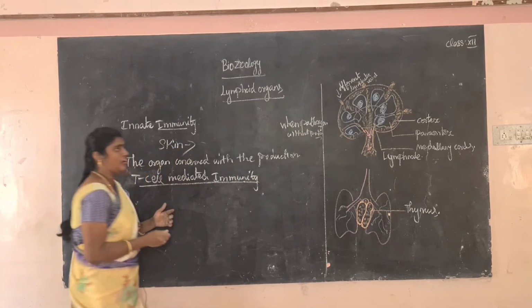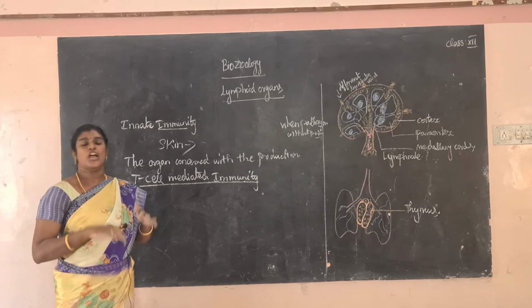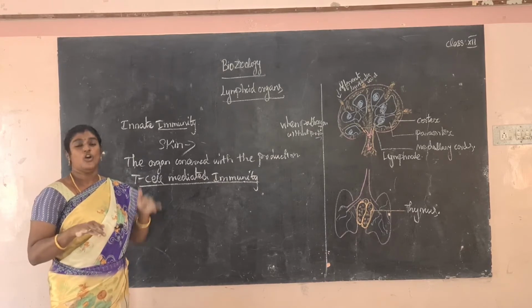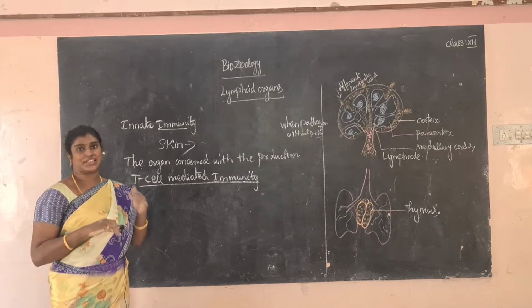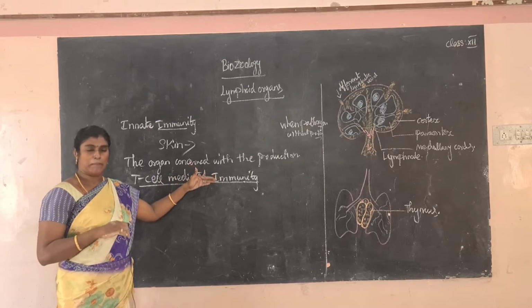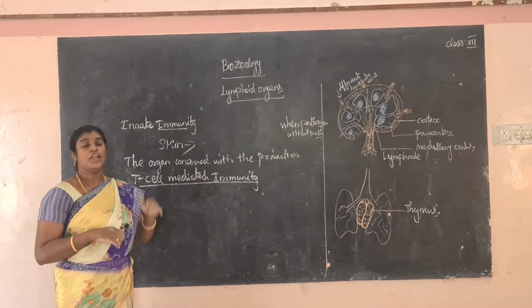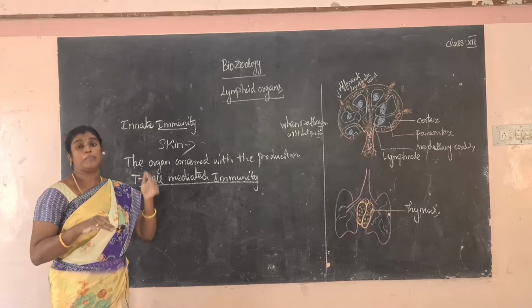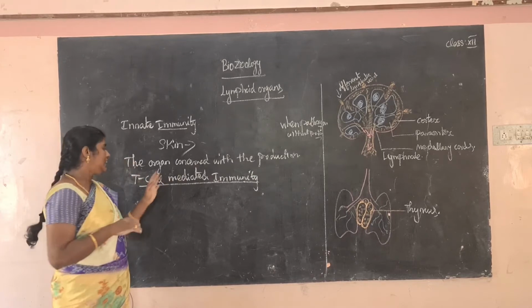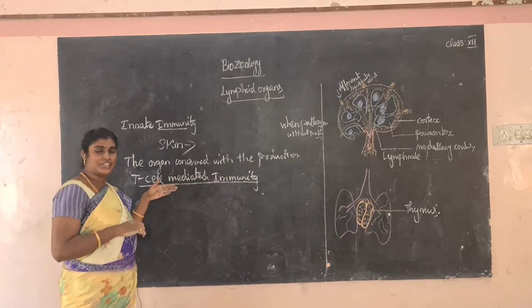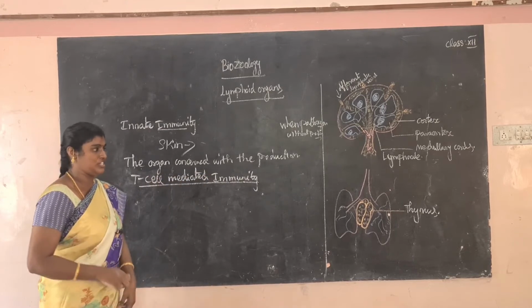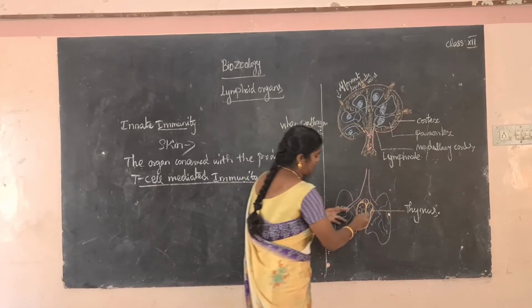When pathogens enter our body and are killed only by T cells, without producing antibodies, that is called T cell mediated immunity. The T cells are produced in the thymus region, which lies in between the lungs.